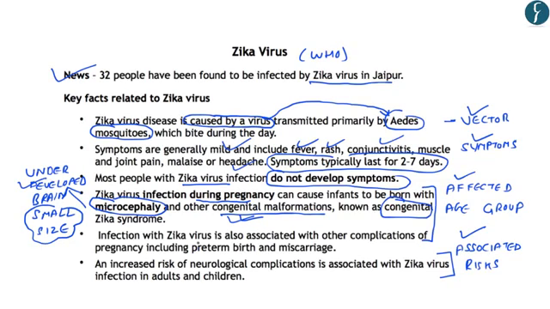Further, the Zika virus complicates the pregnancy. For example, it leads to premature births, and it can also lead to miscarriage in pregnant women. And it is also associated with an increased risk of neurological complications.